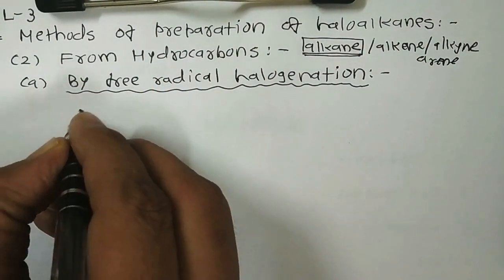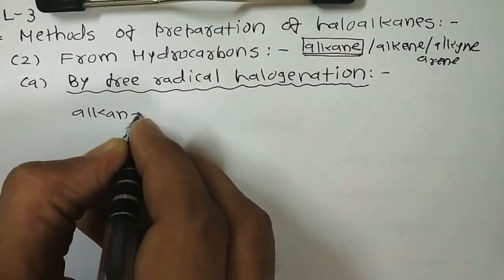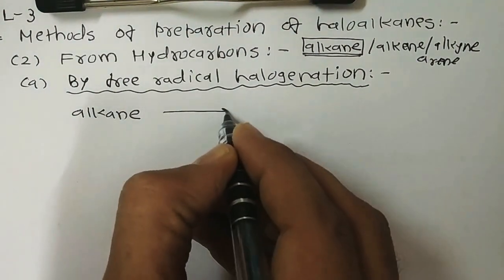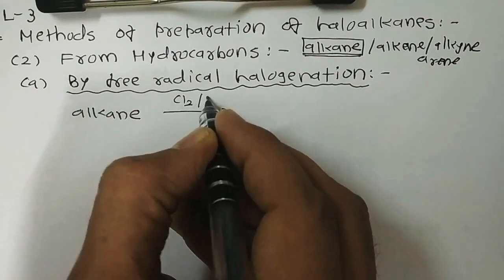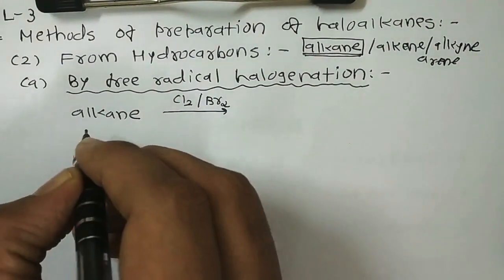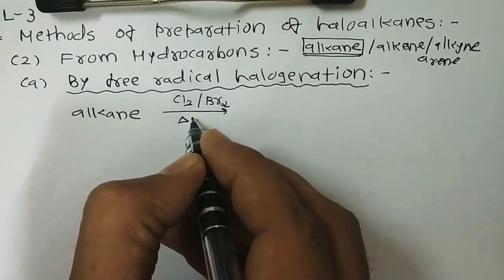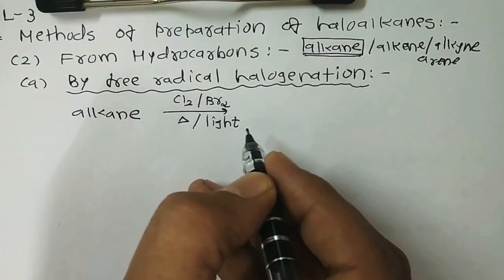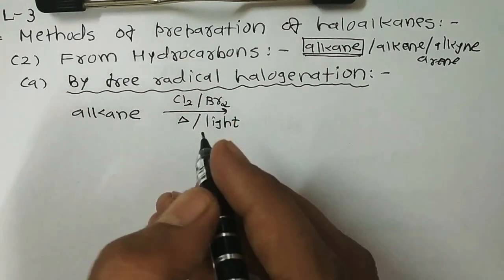When an alkane undergoes halogenation, particularly with Cl2 meaning chlorination, or bromination, in presence of heat or light, light meaning ultraviolet light, it gives a complex mixture.